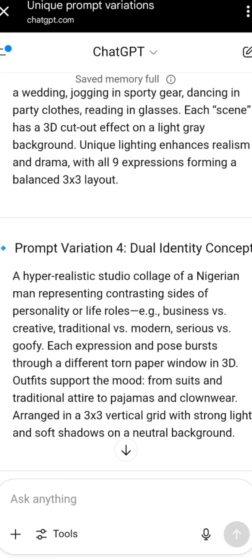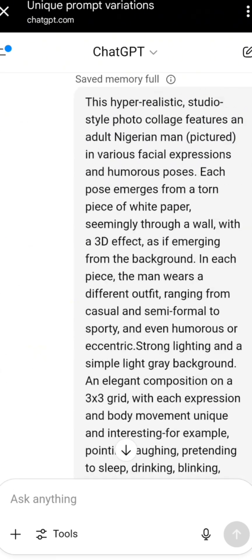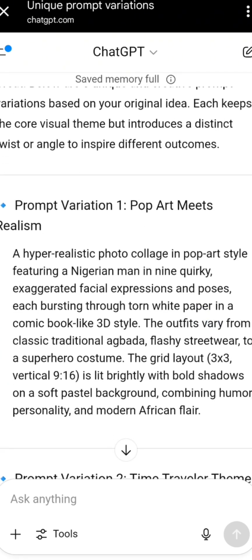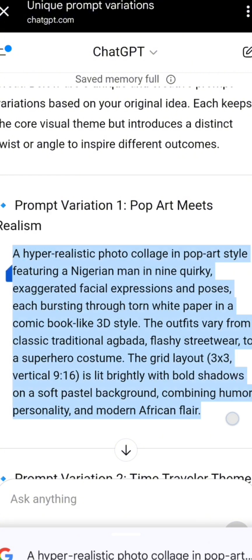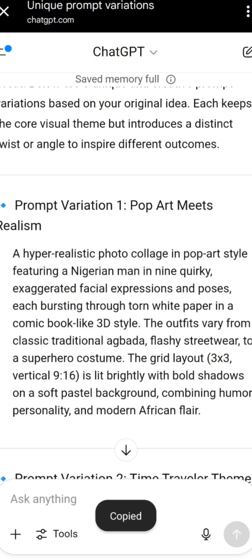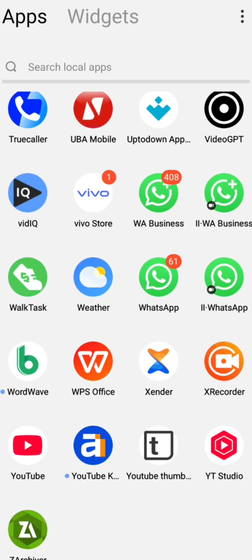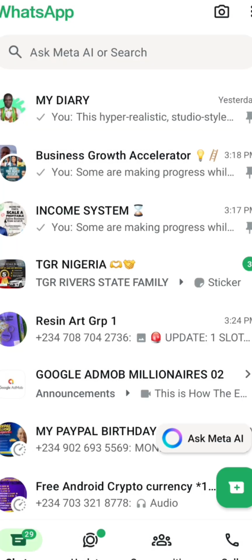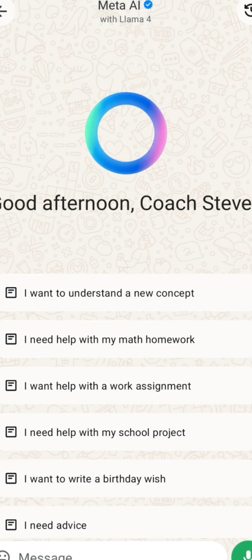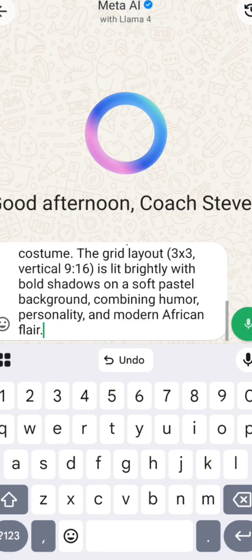Now all you have to do is, I'm going to use my normal WhatsApp for this. I know most of you don't know that you can do this with WhatsApp, so I'm going to open my WhatsApp and do this with WhatsApp. Let me open my WhatsApp, and I'm going to use this Ask Meta. Are you seeing it? Ask Meta. Then I'm going to post the prompt, and I'm going to click on send.